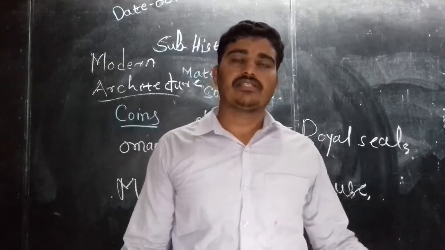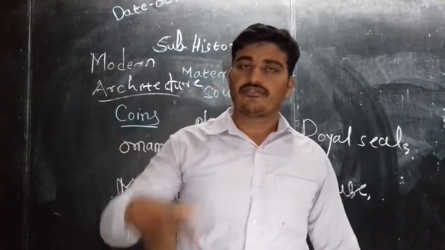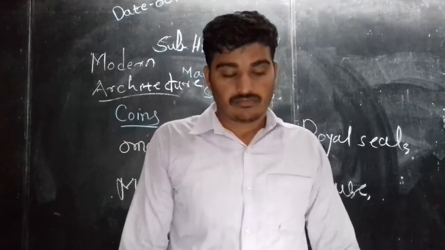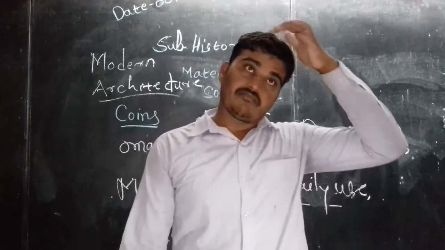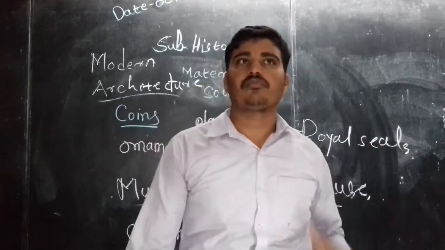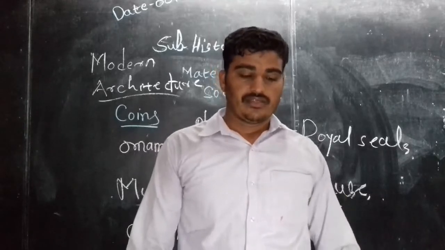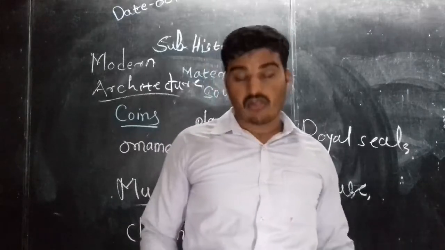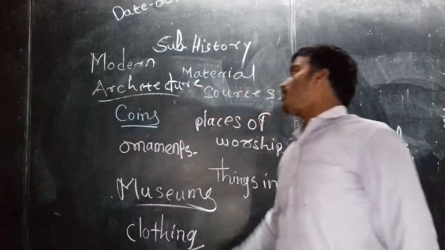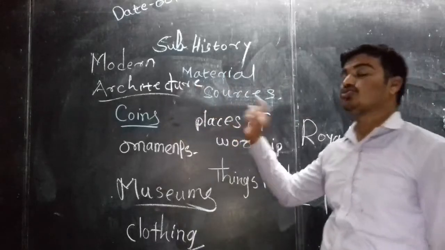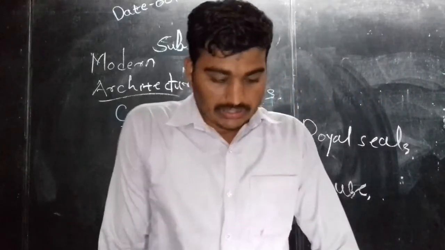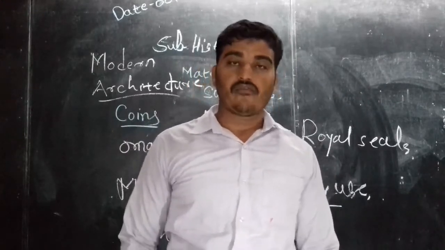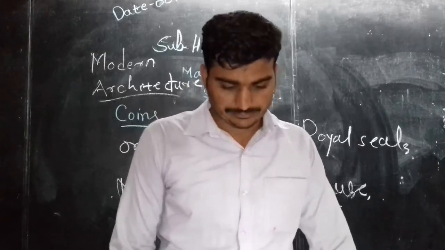You can see all temples which are totally carved into one stone. That is one of the main and ancient sculptures. But today we have built many stupas and temples with modern architecture. So all these modern architectures also come into the section of material source.